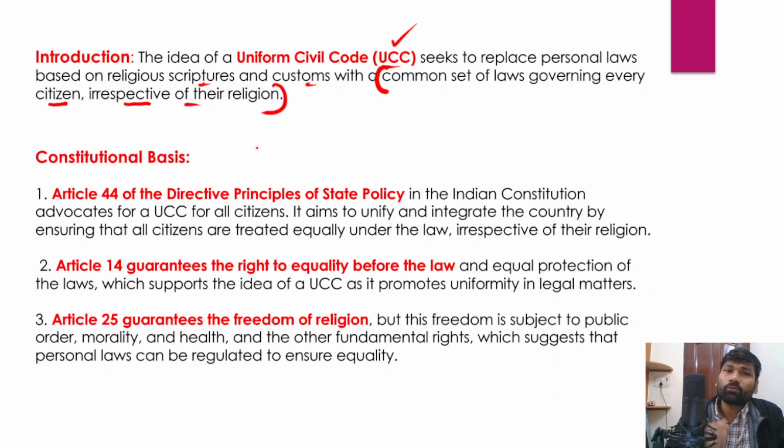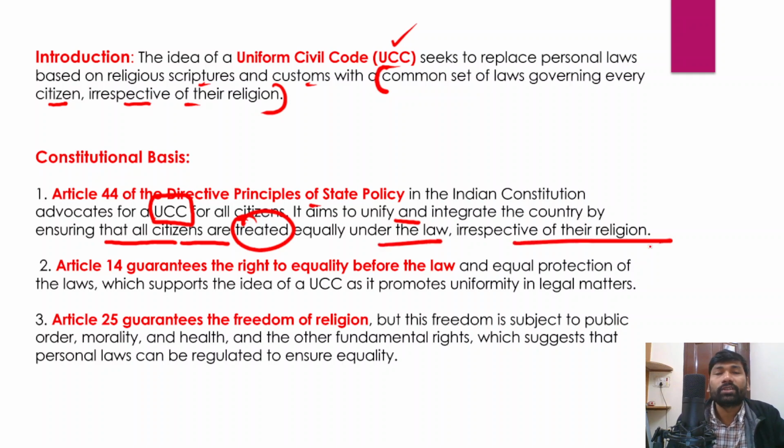So Article 44 of the Indian Constitution, particularly the Directive Principles of State Policy, as I have already told you, advocates for a uniform civil code for all citizens in India, and it also aims to unify and integrate the country by ensuring that all citizens are treated equally under the law irrespective of their religion.